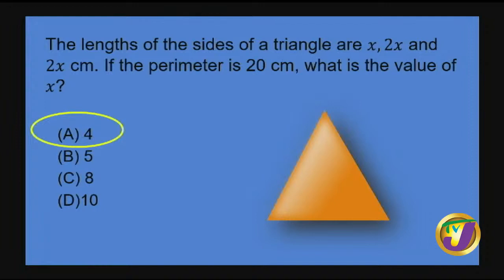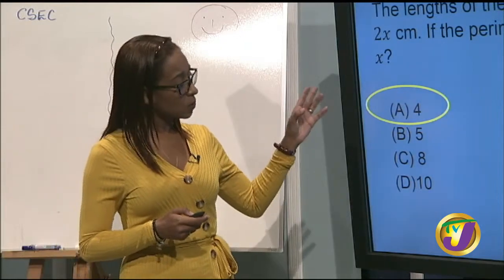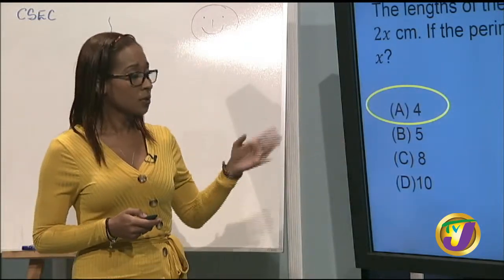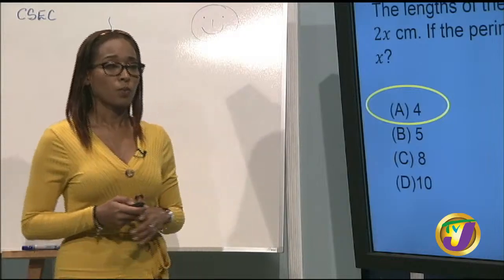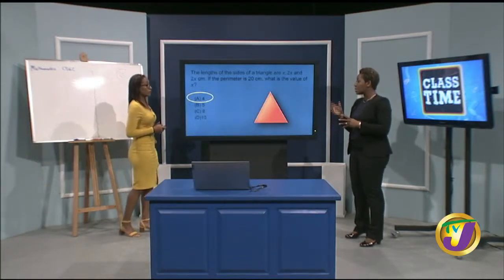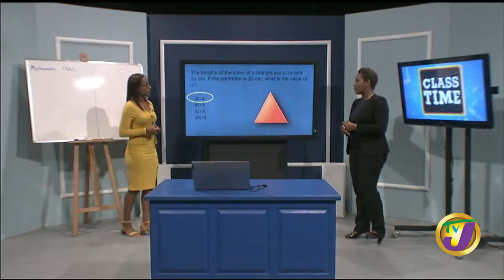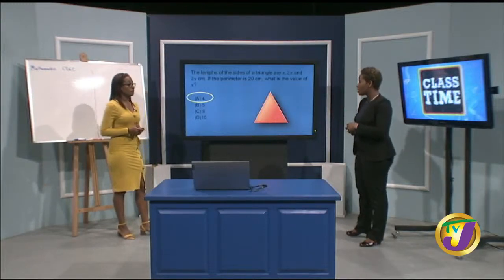So we know going into it, this is what we're looking at. I'm looking for an answer either close to 4 or close to 5. After a while of doing questions like these and looking at algebraic sentences, it becomes easier. You see x, 2x, and 2x, you are right there, 5x, equated to 20. You can really and truly do it mentally. So just pay attention to the details in the question, look at your options, and try to do the question as quickly as possible, but with a correct response.